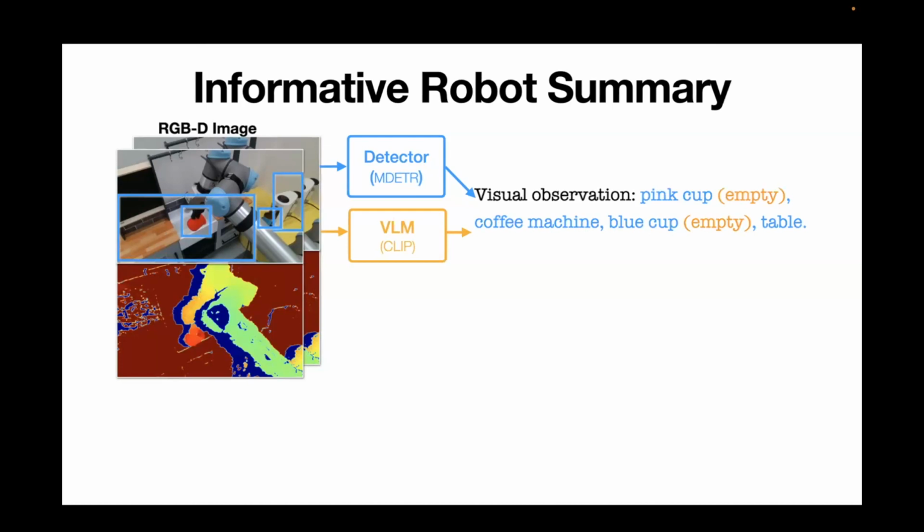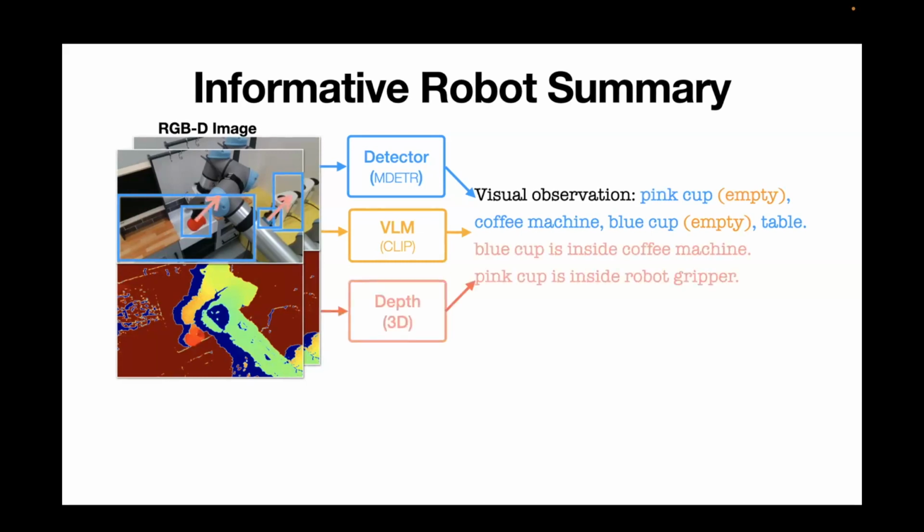Then for those detected objects, we extract their attributes by using a vision language model like CLIP. And then we extract their spatial information by using the depth, or 3D, information. All this information is stored in a 3D scene graph that can be converted back and forth to a language or text description.